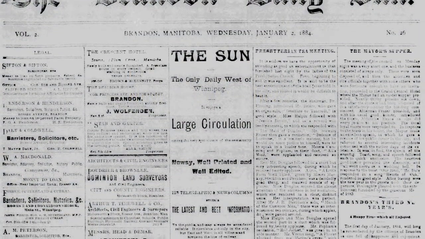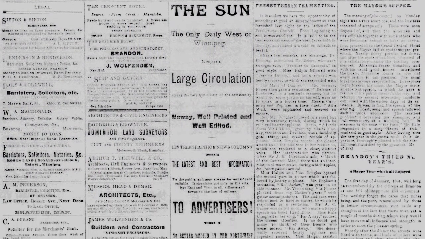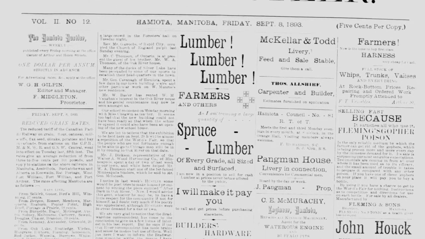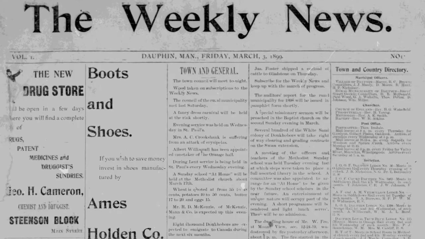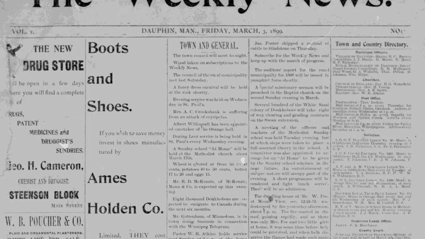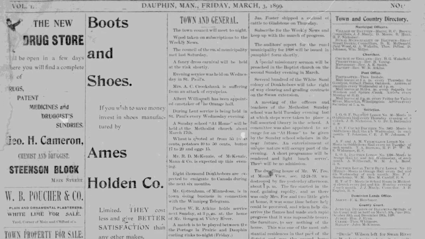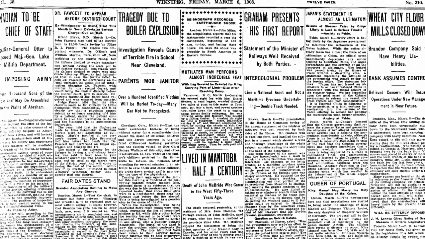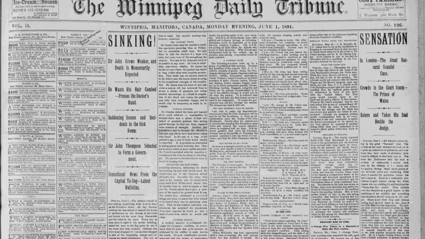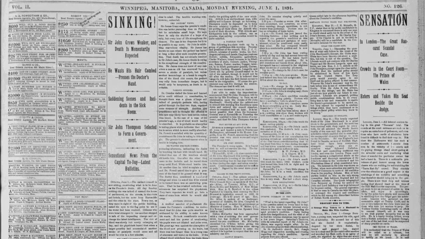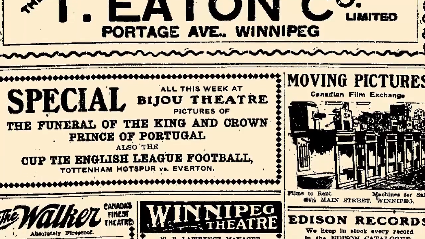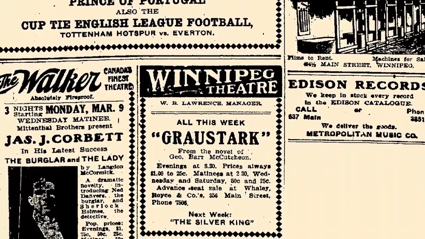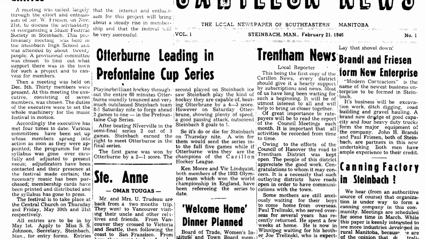Newspaper Archive is a paid subscription service featuring digital archives of thousands of newspapers from around the world. Winnipeg Public Library has a subscription to this service that allows our members to search through a collection of Canadian newspapers, with a special emphasis on newspapers from the prairie provinces. Whether you're trying to track down birth notices and obituaries for genealogical reasons, looking for original sources for a research project, or just enjoy looking at advertisements from the past, Newspaper Archive is a great resource that you can access for free with your library card.